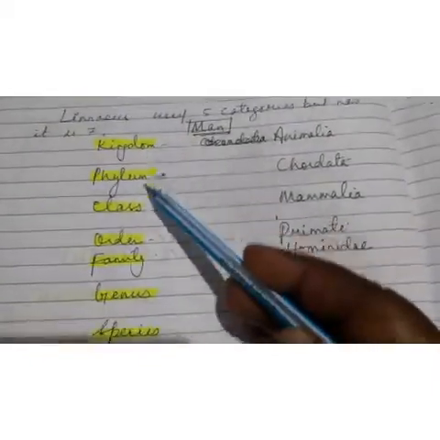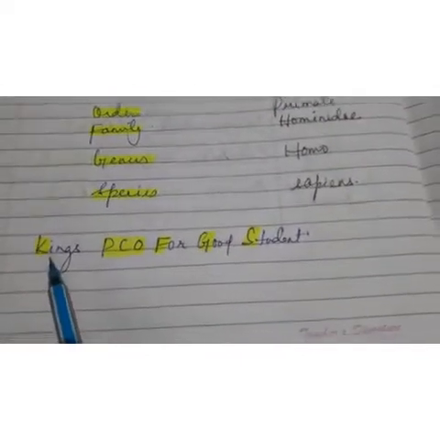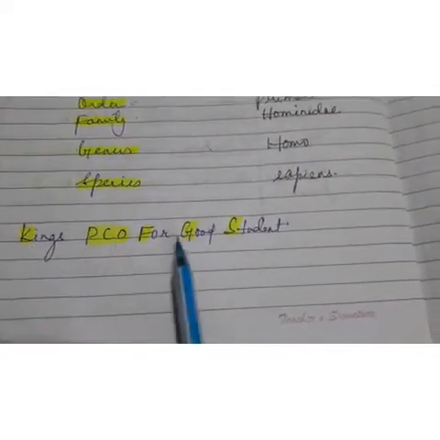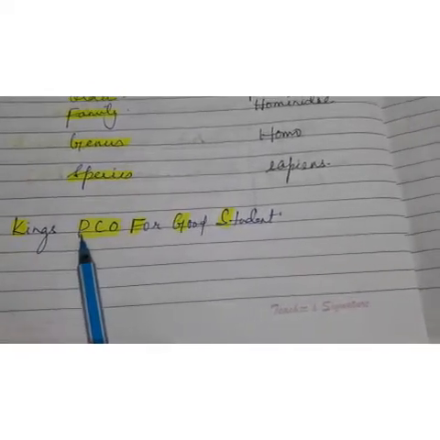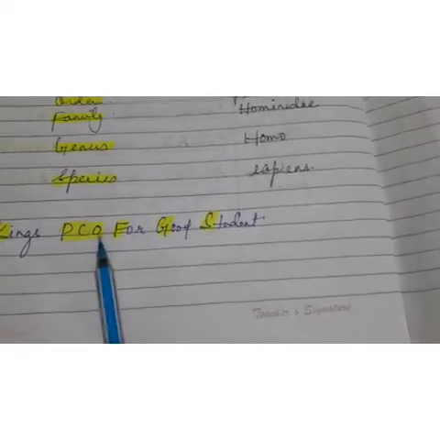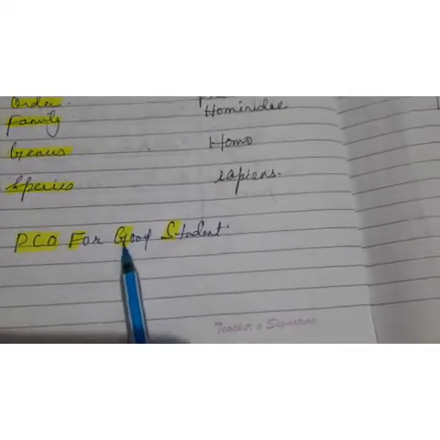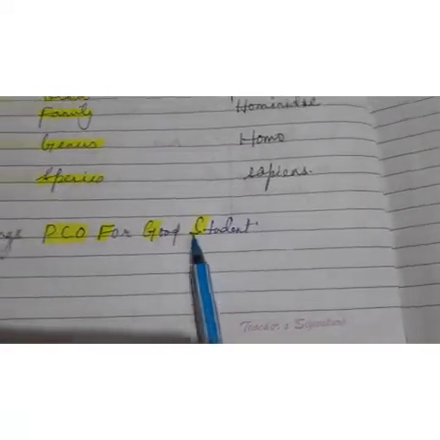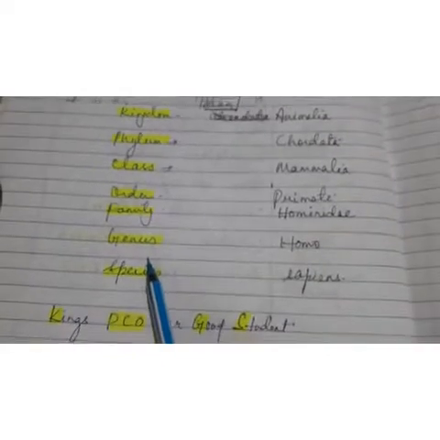So we have to remember all this in sequence. It is easy to remember: King Philip came over for good soup, where K is for kingdom, P for phylum, C for class, O for order, F for family, G for genus, S for species. So this is the abbreviation so that you can remember the classification.